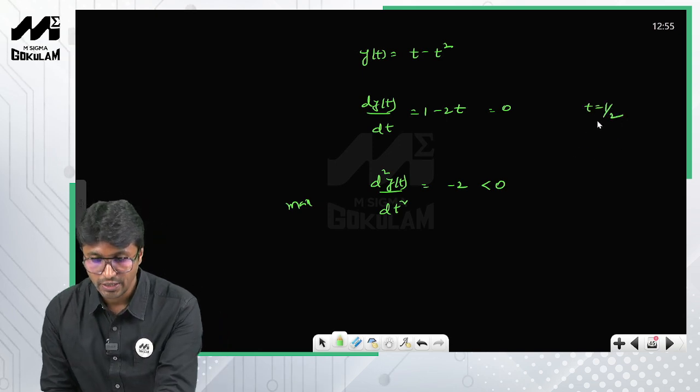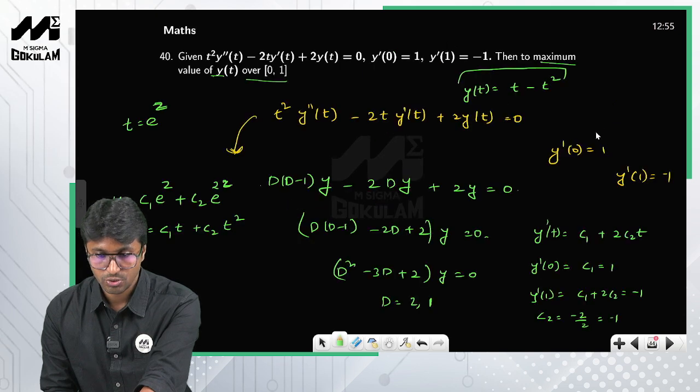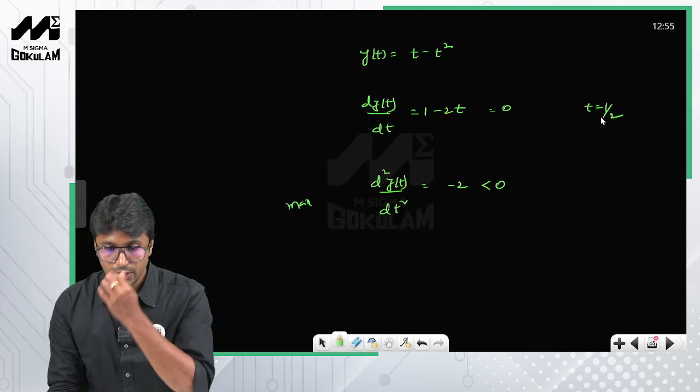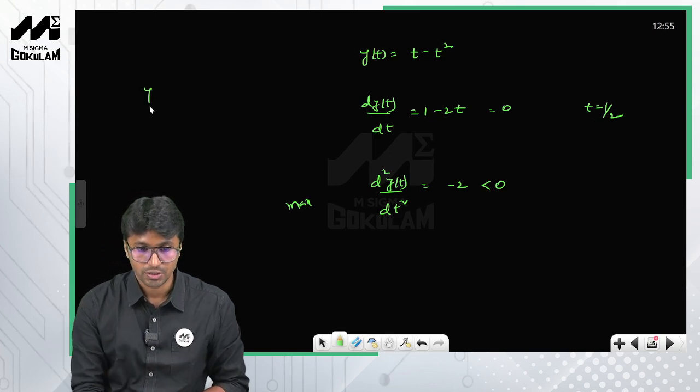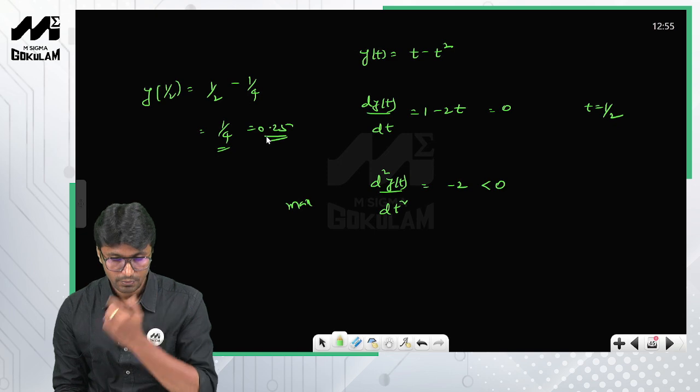So at the value of t equal to 1 by 2 you get a maxima. So you are asked to find the maximum value. So all you need to do is substitute t is equal to 1 by 2 into this equation. Okay, so y of 1 by 2 is equal to 1 by 2 minus 1 by 2 whole square, 1 by 4, right? So which is equal to 1 by 4, which is equal to 0.25, right?